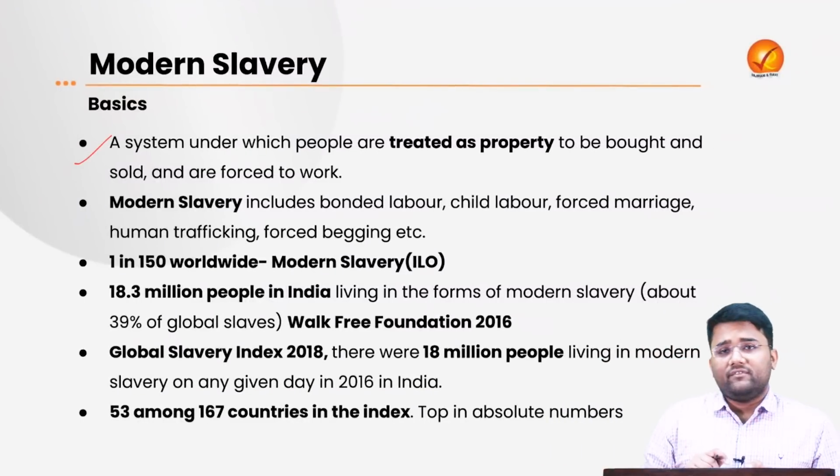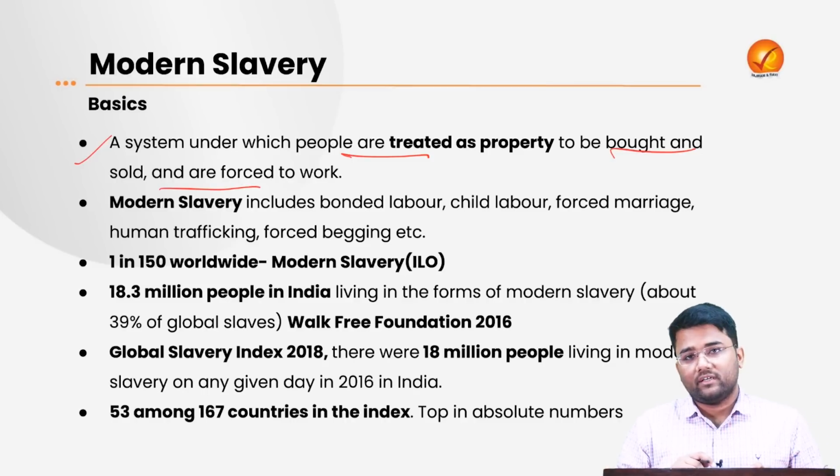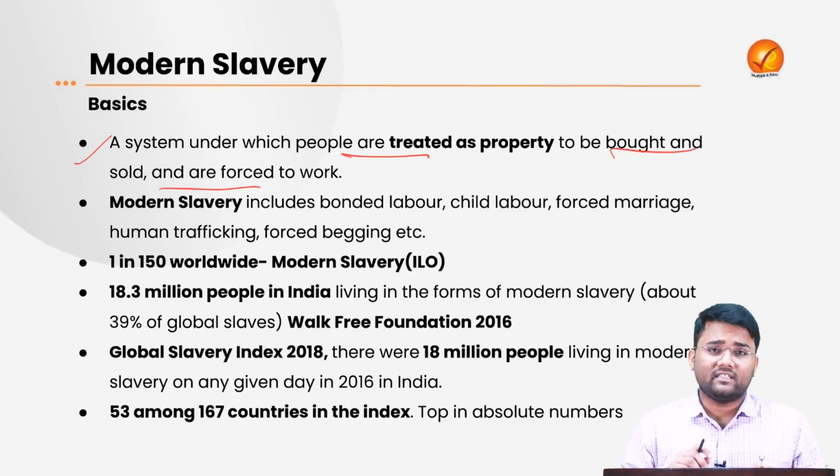If we talk about slavery, it is a system under which people are treated as property to be bought and sold and are forced to work. Here the conditions are very abysmal, very poor, and even basic necessities are not present, for example air, ventilation, basic sanitation facilities, and potable water.